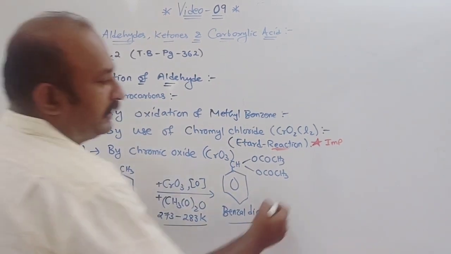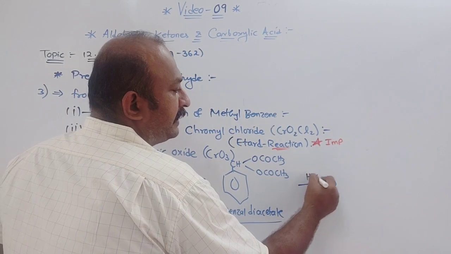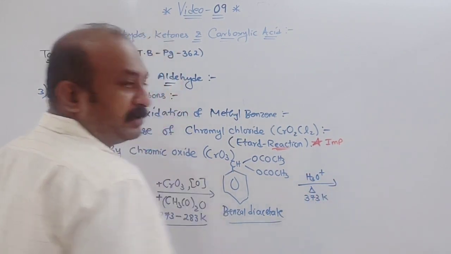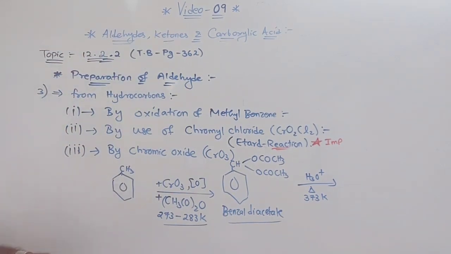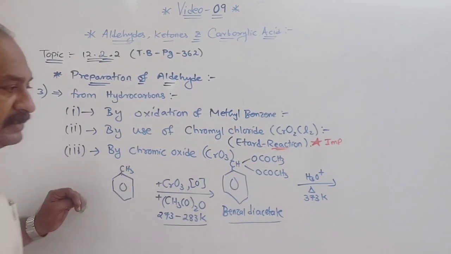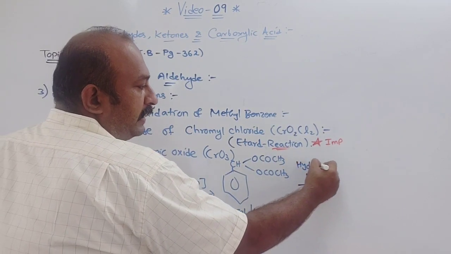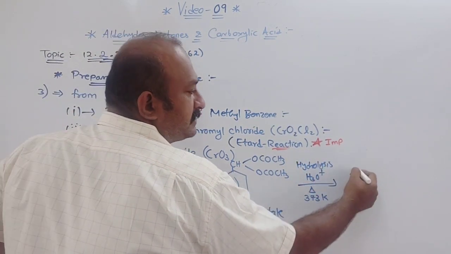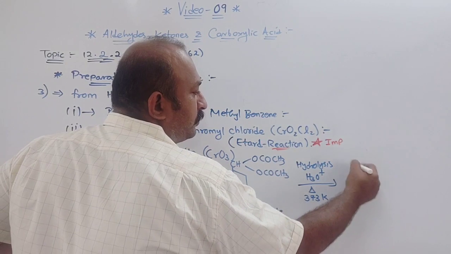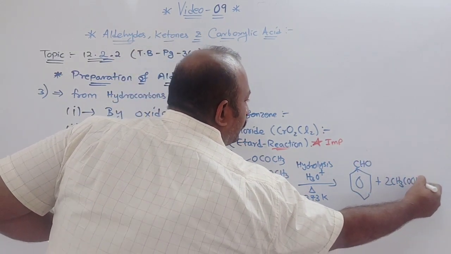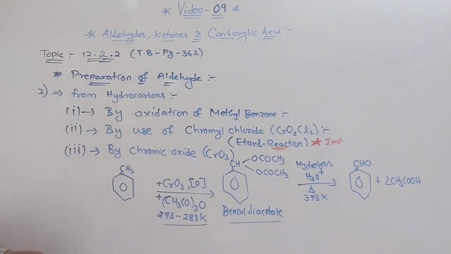Further, this on hydrolysis and heating, at 373 Kelvin as we saw last time, or just heating at this temperature with hydrolysis, clear? This will change into benzaldehyde plus 2CH3COOH, as given in your textbook.